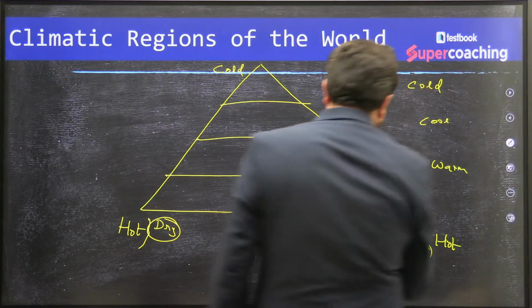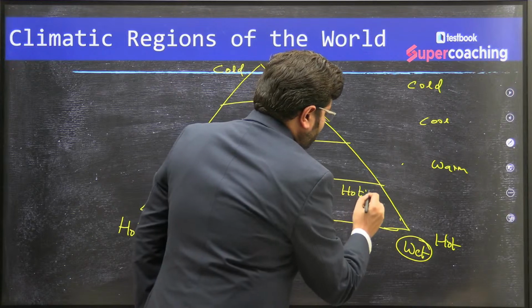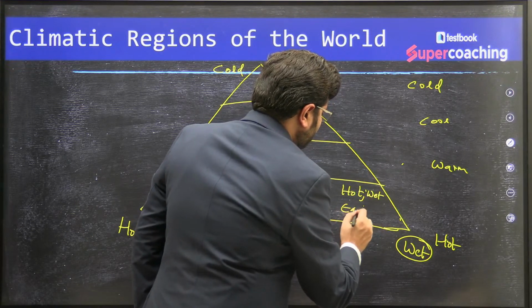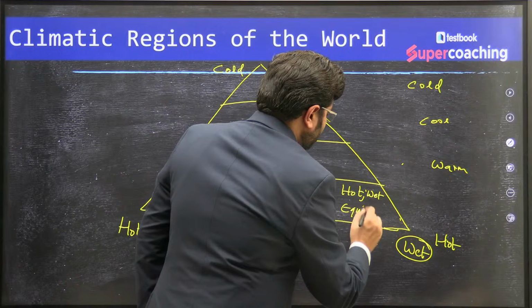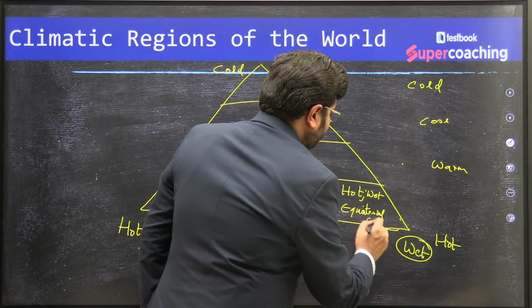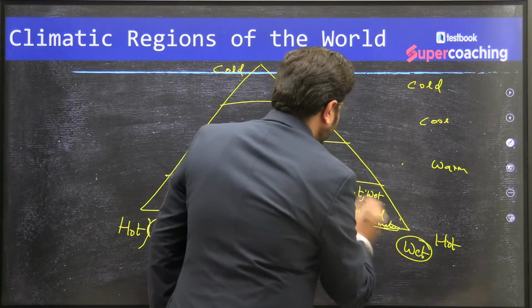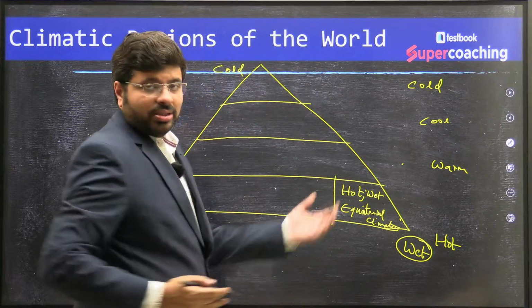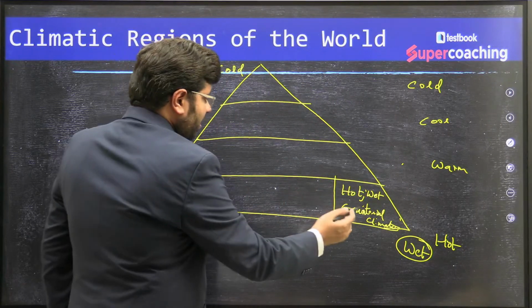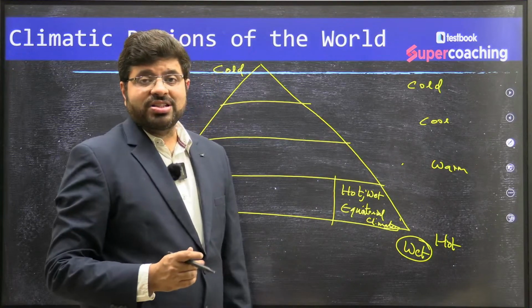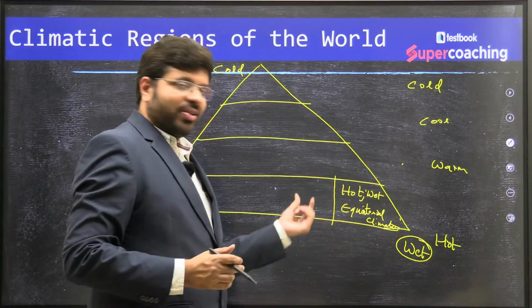The actual climate here, we call it as what? Hot, wet, equatorial climate. Right? From here, if you move towards, the rainfall will be falling down. Now you see, remember the vegetation, evergreen forest, semi-evergreen forest.